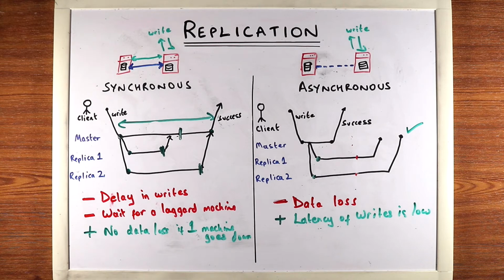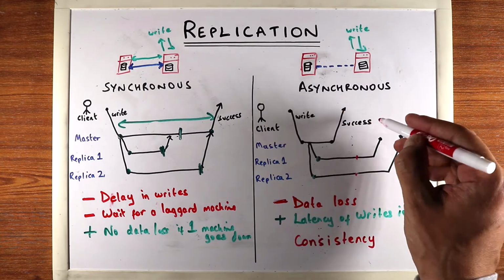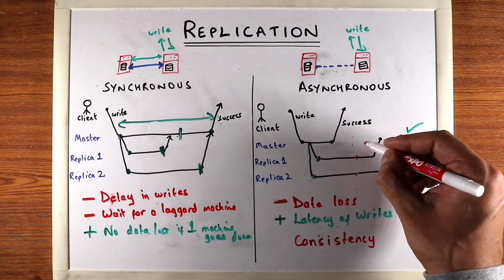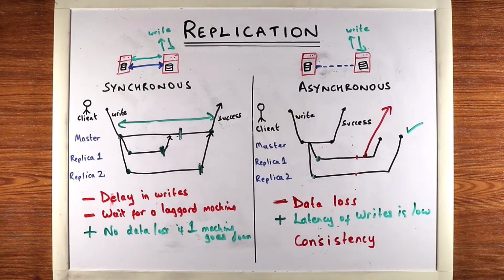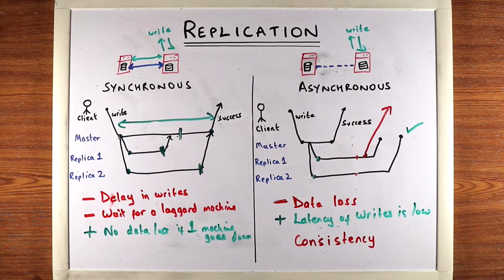Now there's another issue that we haven't touched here yet, which is the very popular issue of consistency. So let's say that when this write was done, we updated some data, and during this time, a read came in to this replica from here. Now, if they had read from the master, they would have received the updated data.